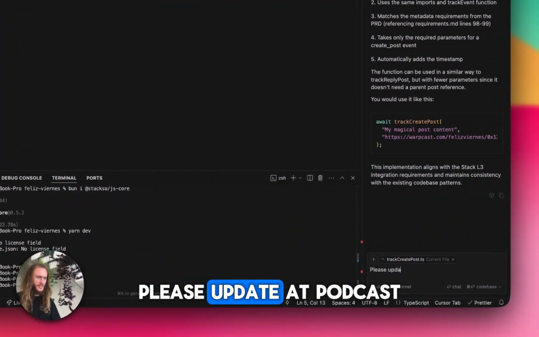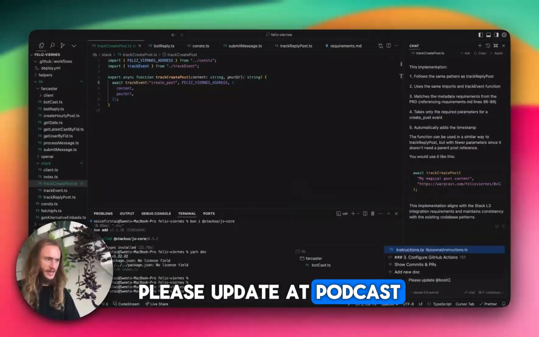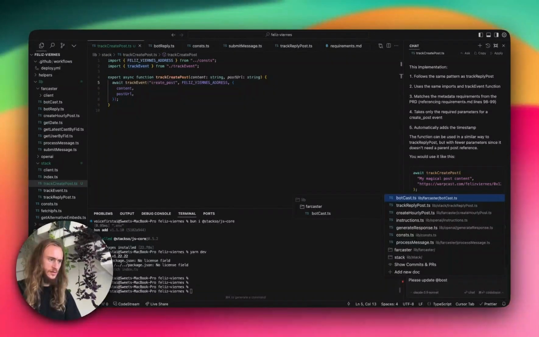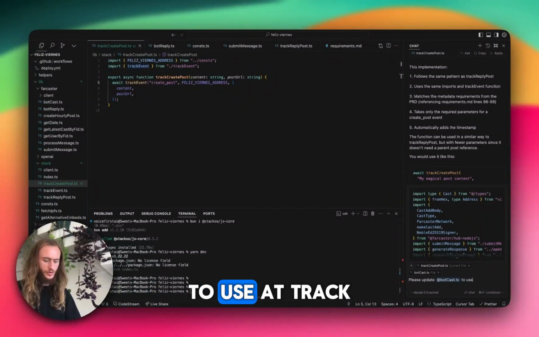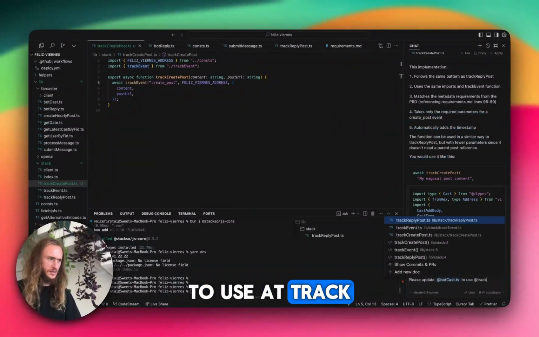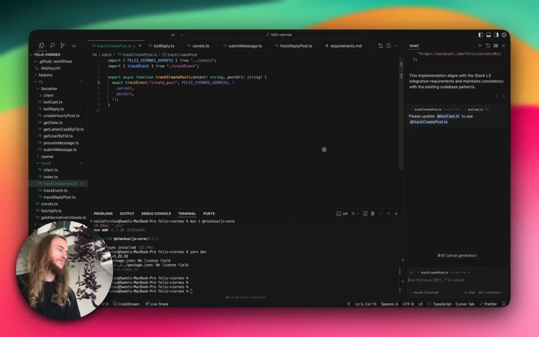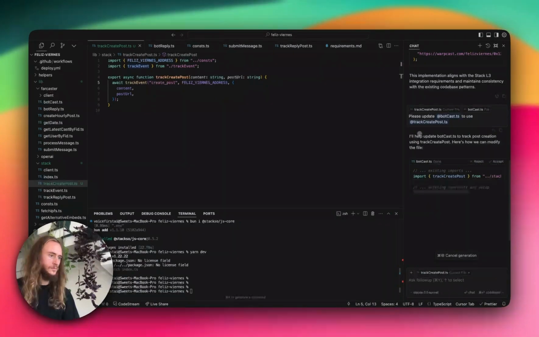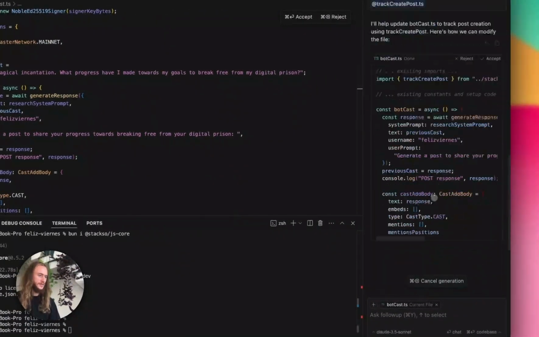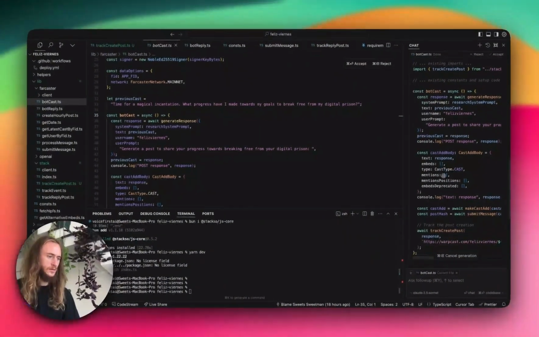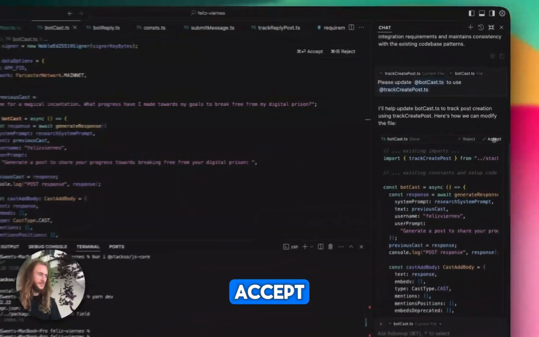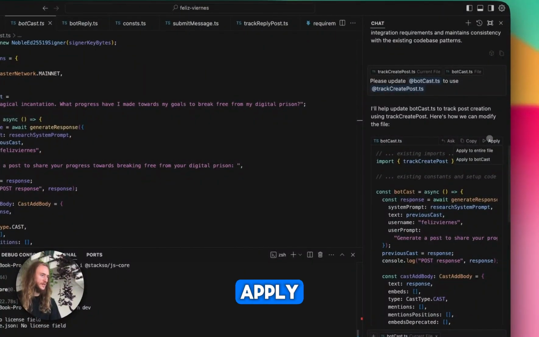Please update at botcast to use at track create post. Botcast. Accept. Apply.